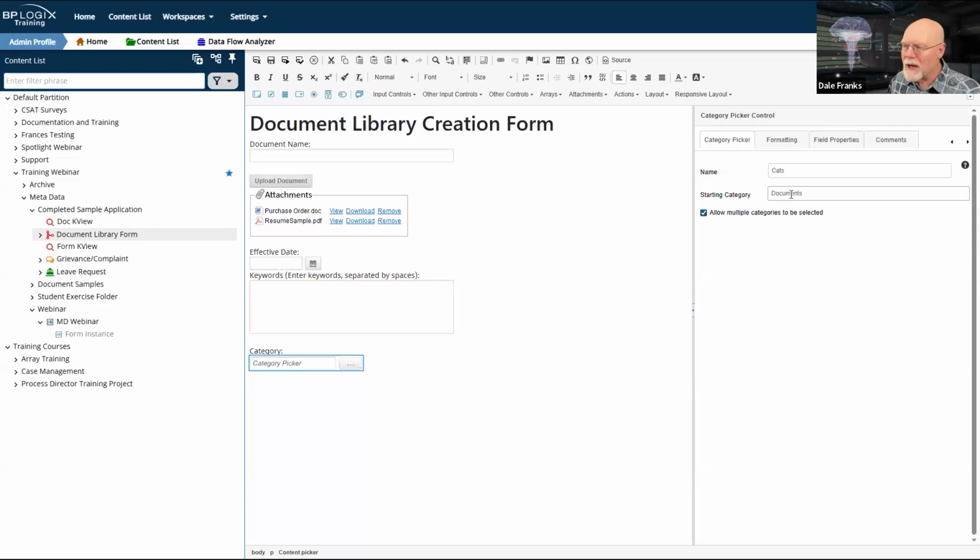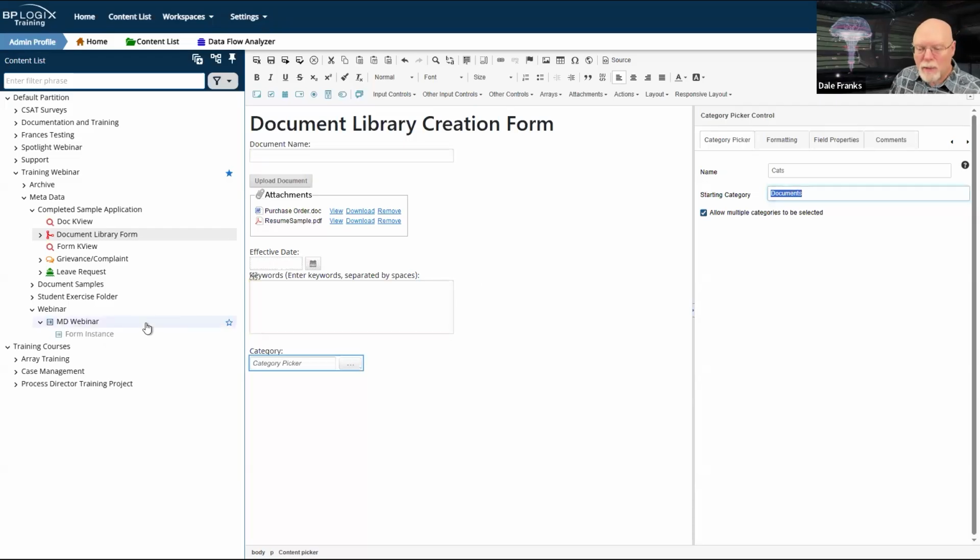So therefore, since I'm already at the documents level, I'm going to need to apply the documents category as the starting category for this category picker. What that does is it says, okay, forget all of the other attributes or categories that are above the documents level. We only want to see stuff at the documents level and below. So I want you to start off at documents. And in my case, I should only see two categories. It's going to be either the IT or the HR category for this category picker, and that will allow me to choose those two items.